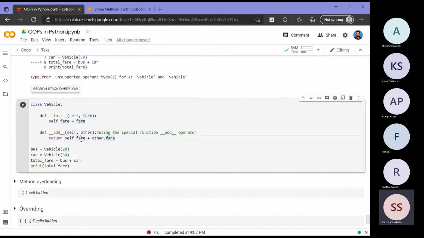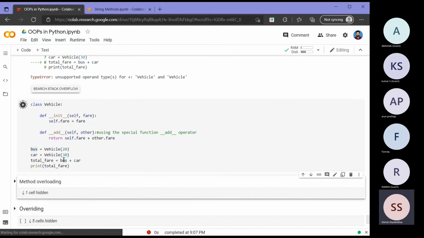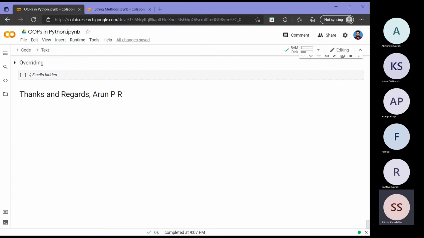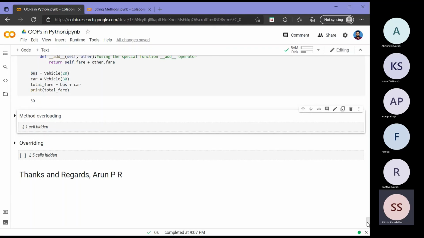There I will pass two objects, one of the same class and one from some other class, and I will tell it to return the sum of fares from both. Now, if I do this total fare example, I get 50, right? This is one of the simplest examples that I could find from an internet search. Of course, I didn't make up this example. Okay, so that is operator overloading.